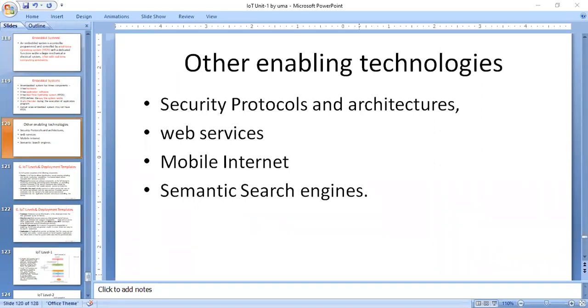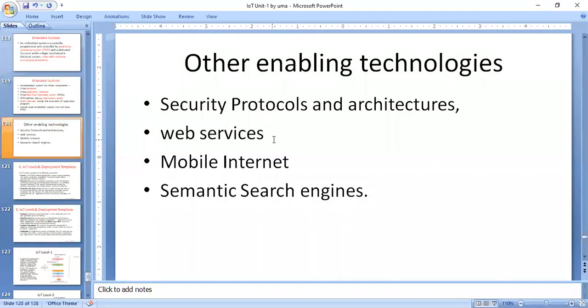Not only those web services here, JSON web services, representational state transfer is one web service here. These web services, the web services conversation language, are different services of the web.